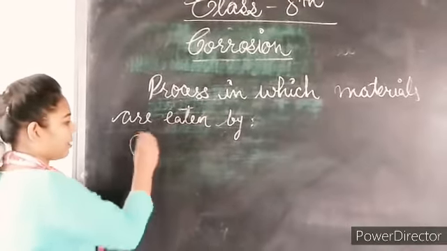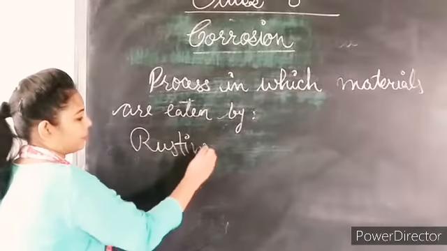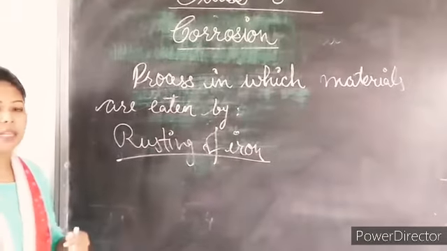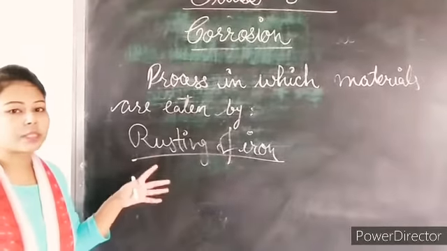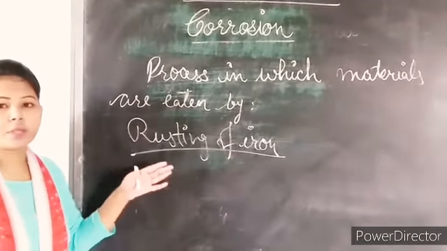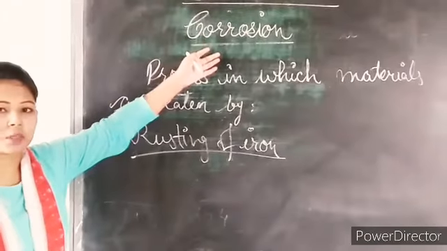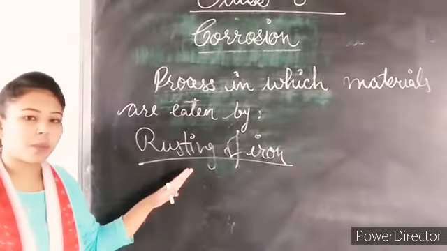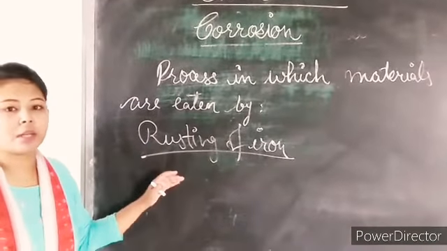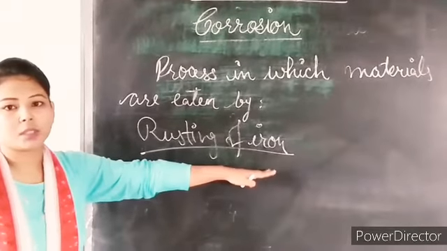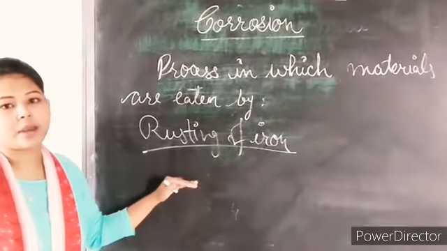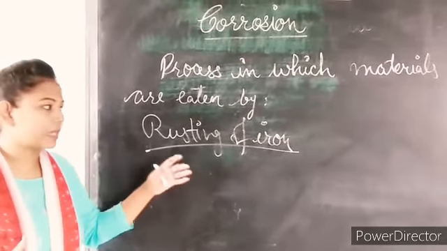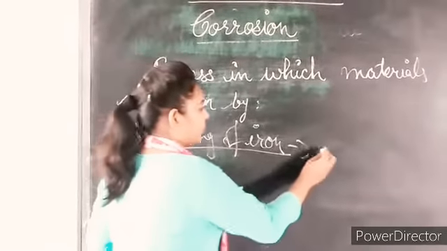And the next one we have is rusting of iron. We believe that both the terms are the same, but no, there is some difference. Corrosion can occur on materials like wood, other metals and the skin. But rusting occurs only on iron or steel. These are the two metals that can be rusted when they come in contact with air and moisture. So what is rusting?